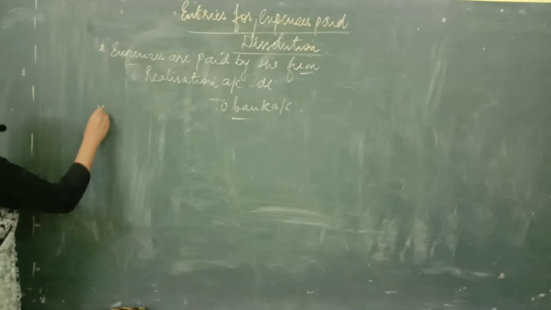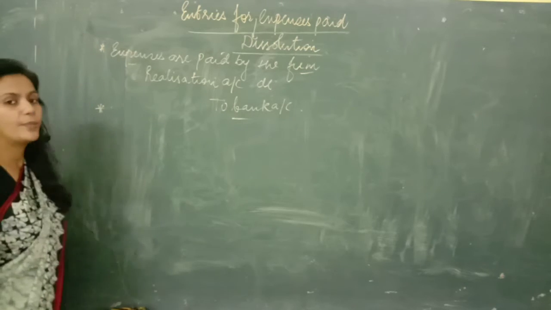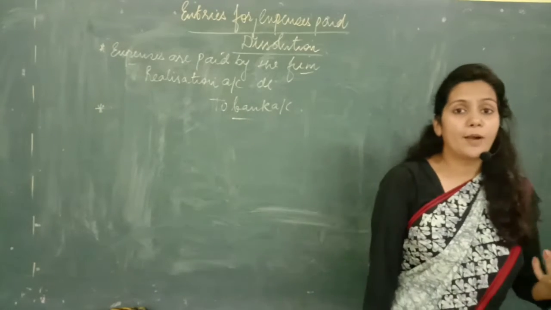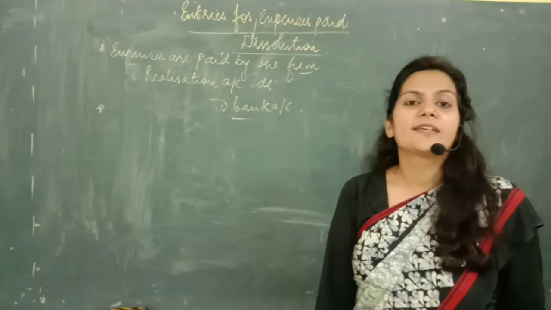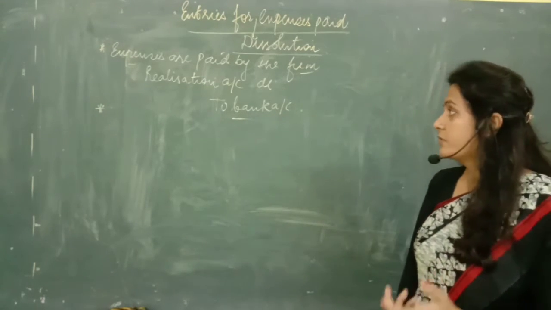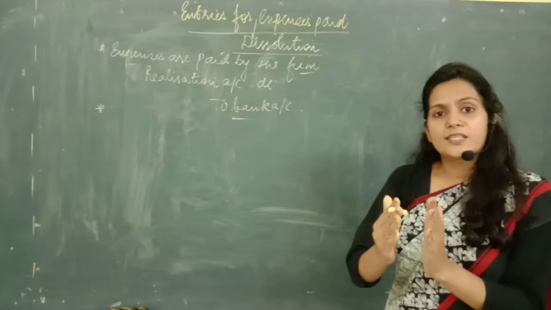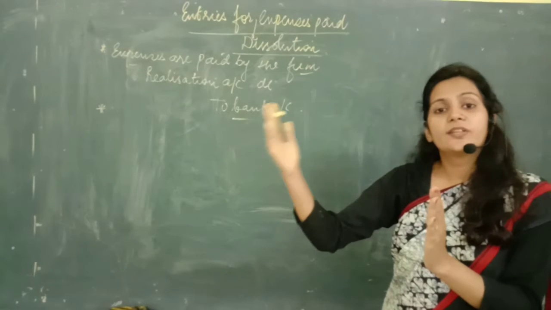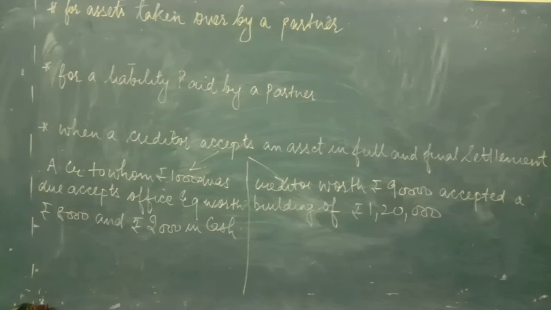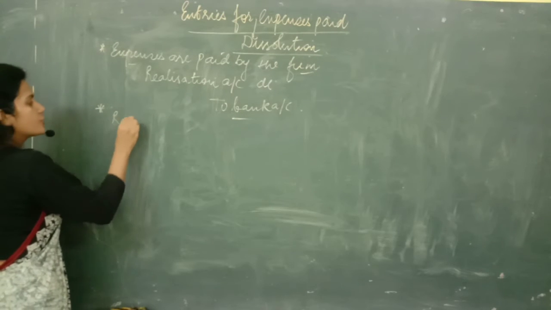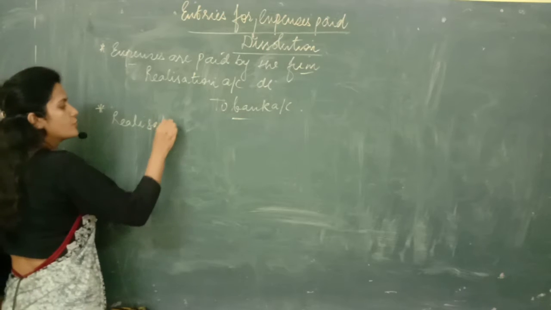If I say that such expenses are paid by a partner, if you told any partner to make the payment of these expenses, then what journal entry are we going to pass? You know it very well. Just try to relate it with the concept of payment of the liabilities by a partner. In that case, when we are making payment of liabilities, we debit realization account.